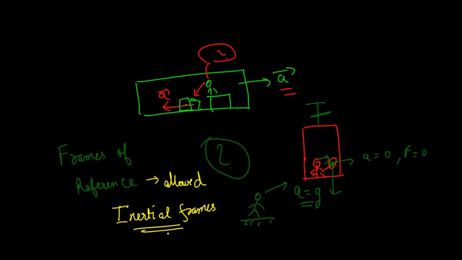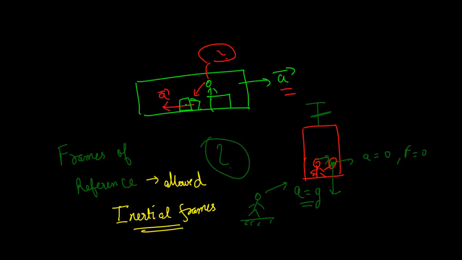Isn't it supposed to be a definition? It's a very deep question, okay, and I'll try to answer it a little bit. It is a definition, but why can we call it a law? I'll talk about that. Inertial frames are allowed to apply Newton's laws.